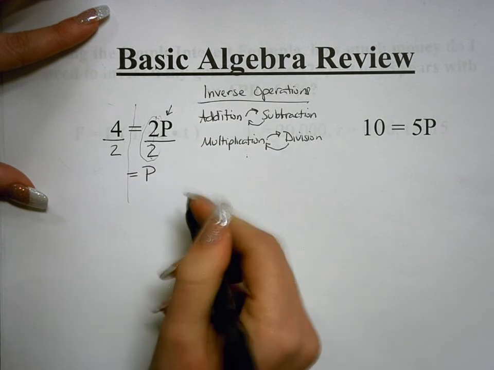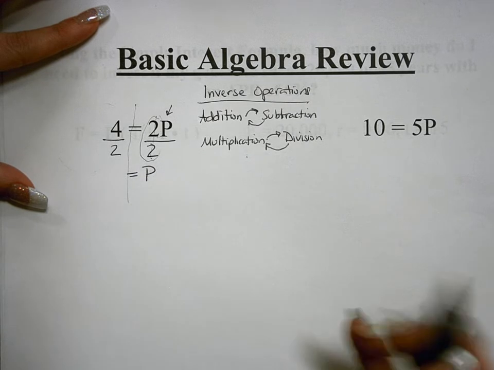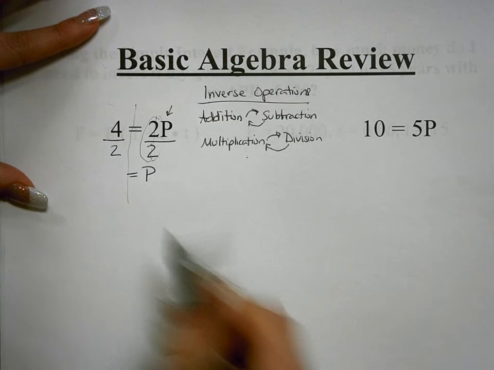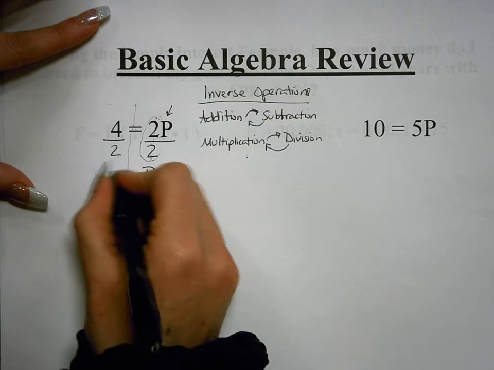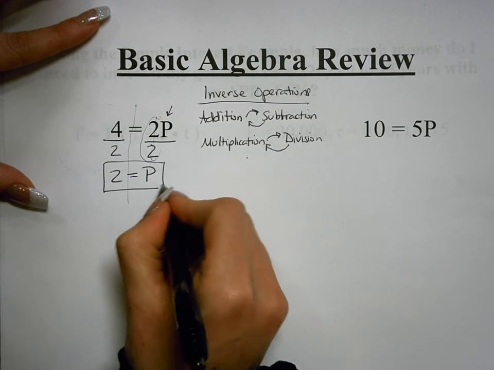So now we have our goal. We have p by itself. We can now figure out what p is. We just need to simplify 4 divided by 2, and 4 divided by 2 is 2. So that means that p is equal to 2.